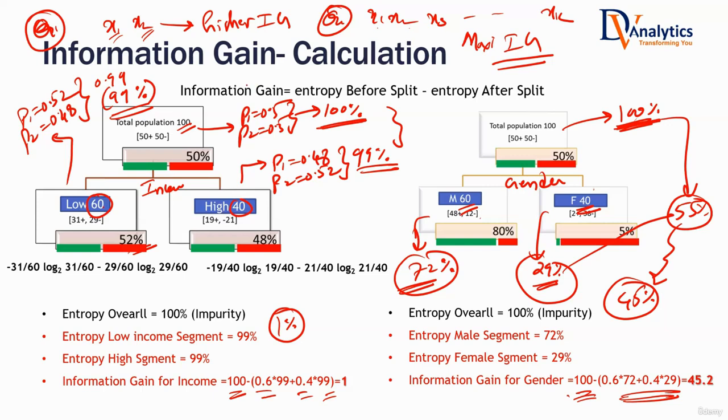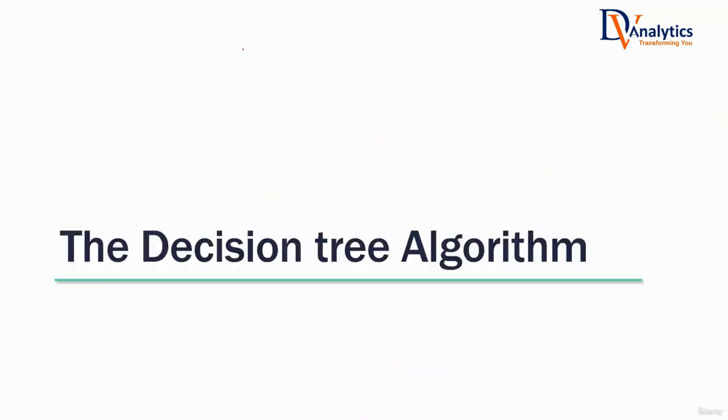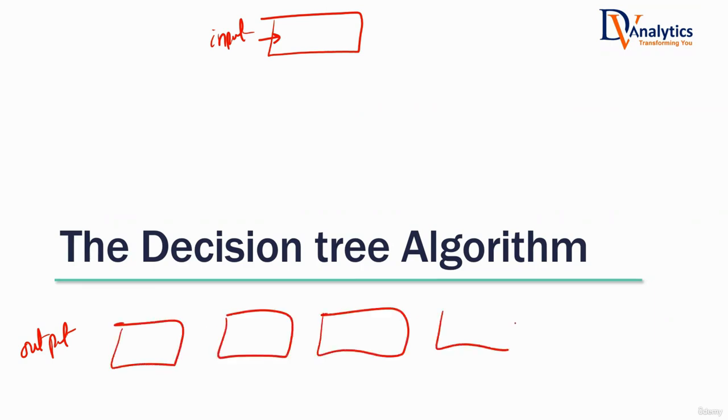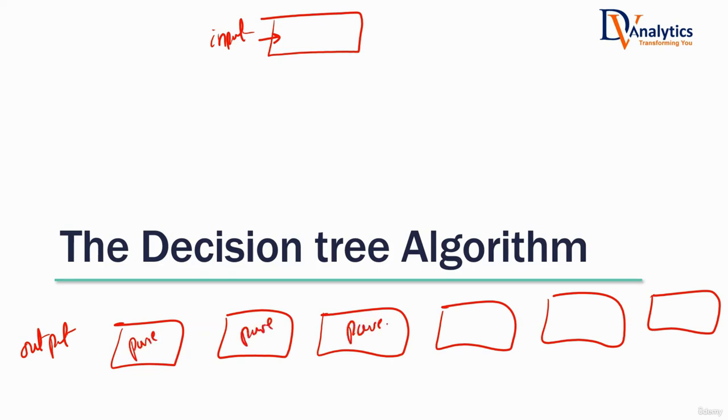With that idea on the information gain, we are now ready to discuss the decision tree algorithm. What is the decision tree algorithm? What is the main objective of it? Decision tree will take the whole data as input. This is the input, whole data. It will divide the data into subsets. But what is the condition about these subsets? Are they random subsets? Pure subsets. We have to very specifically say: divide the data into pure subsets. When you look at these subsets, you will find them pure.